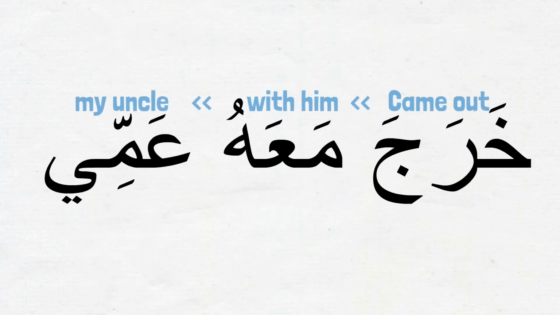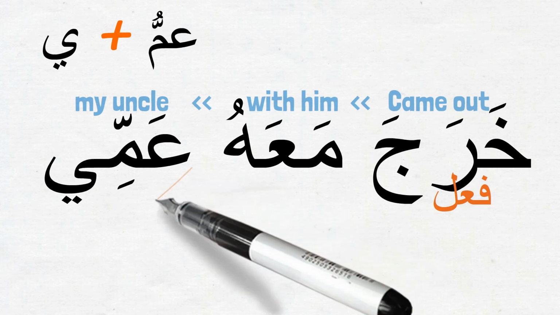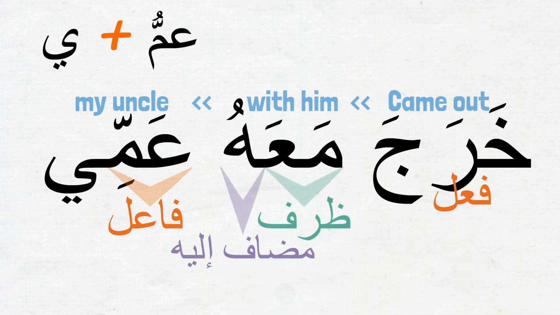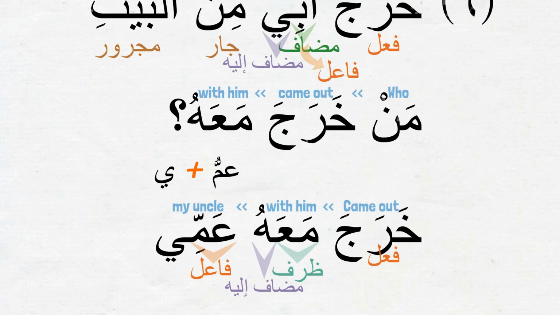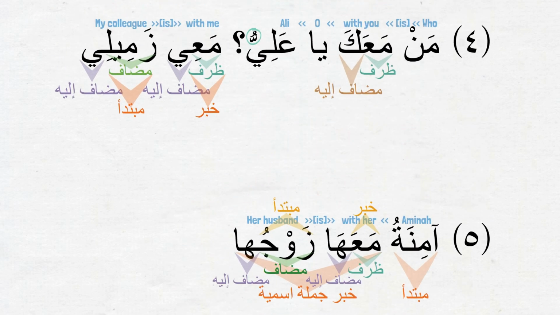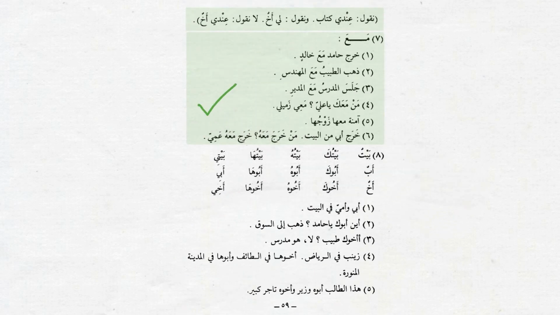The last sentence is also the فعلية sentence. خرج is the فعل. What do you think is the فاعل for this فعل? عمي is the إضافة combination of the اسم عمو and the ضمير يا. And عمو of this إضافة is the فاعل. معه is the ظرف and مضاف إليه combination. We are done with exercise 7.